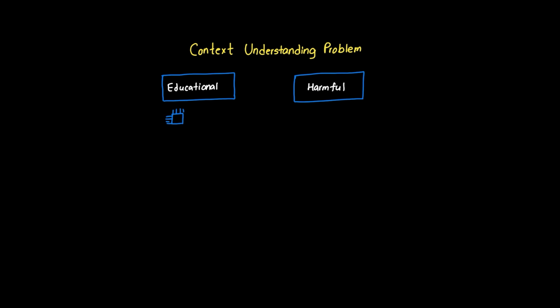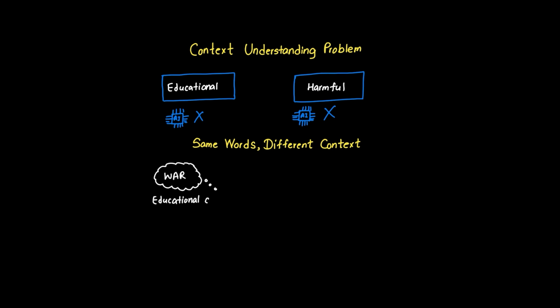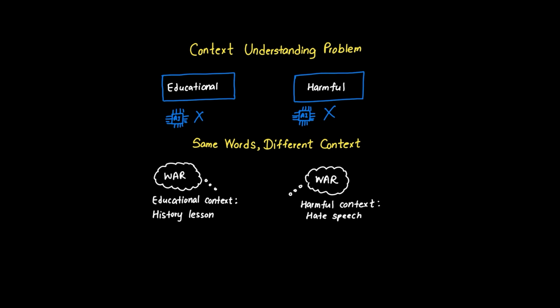Imagine an AI that can't tell the difference between promoting dangerous behavior and a safety video warning against it. Both might contain similar keywords, but the context is completely opposite. A history lesson about conflicts might use words that trigger content filters, but the educational context makes it appropriate. Medical education discussing human anatomy gets flagged as inappropriate when it's actually crucial learning material. The AI lacks the contextual sophistication to understand purpose, audience, and educational value.